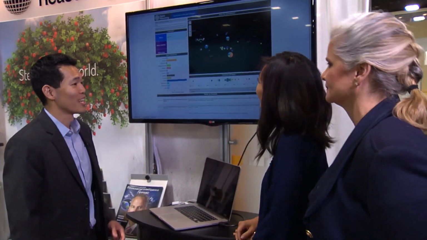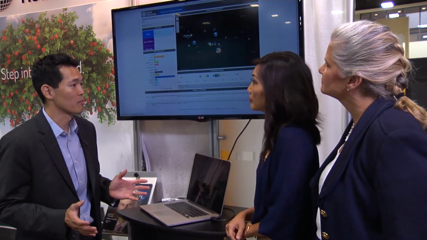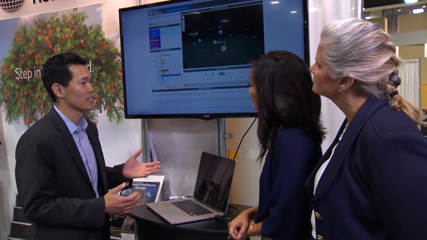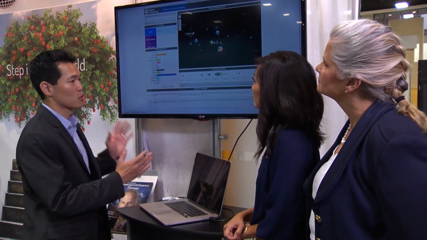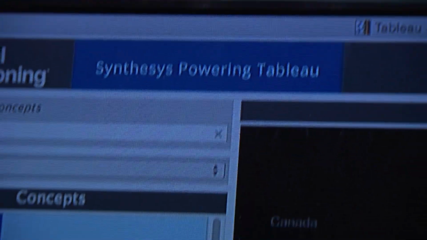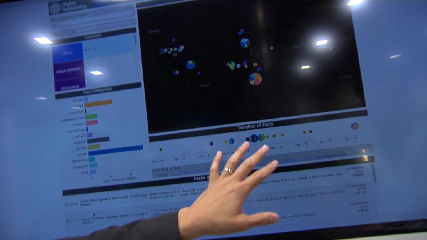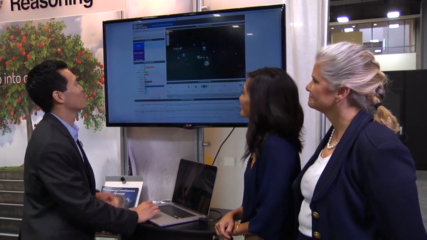Great. All right, Diane. Well, as Rita said, Synthesis can turn unstructured data into structured insights and really open the aperture on all the accessible information that we've collected. So what we did here is we took about 50,000 articles straight from the web and turned them into structured insights that we can then show as a nice dashboard where we've got a timeline, categorized activities and objects, and of course, since we're here at GEOINT, a nice map.